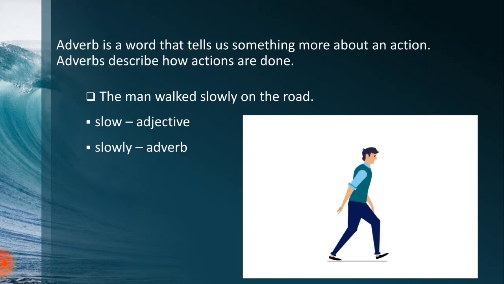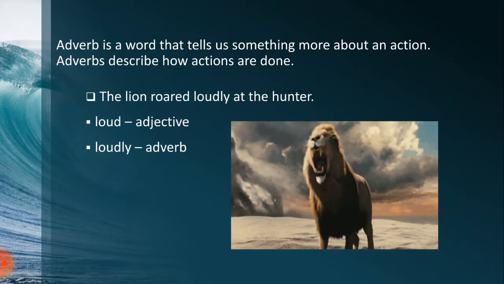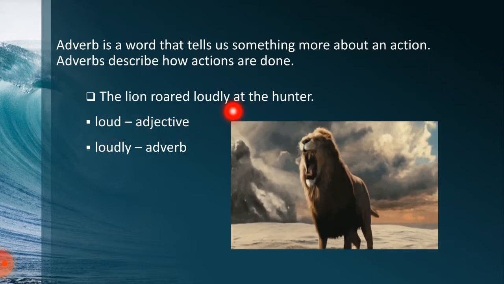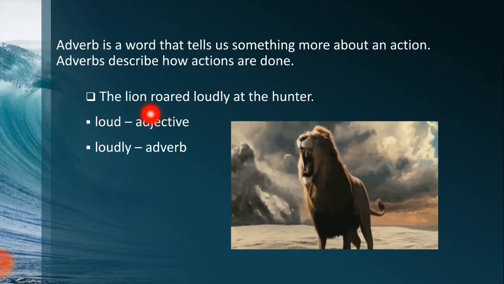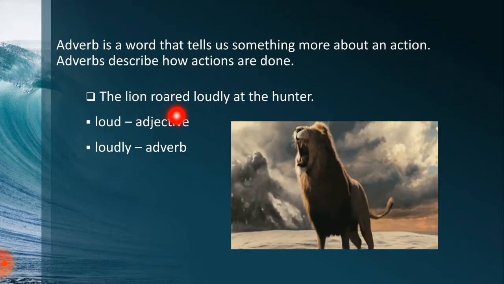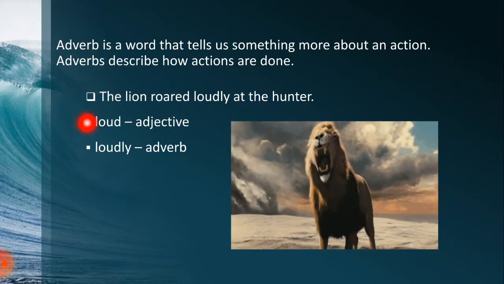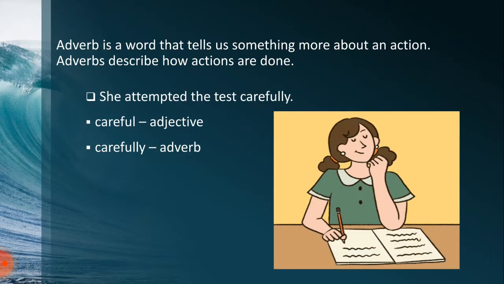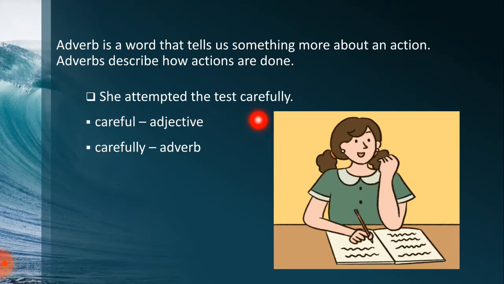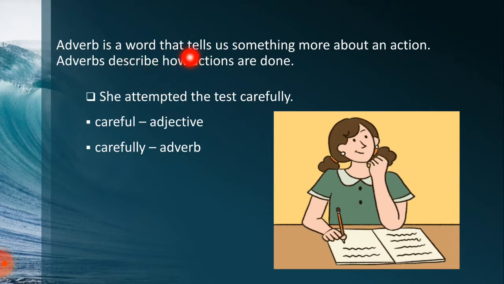The next example is the lion roared loudly at the hunter. Roared is the verb and loudly is the adverb, and it is made from the adjective loud. The next example is she attempted the test carefully. Here, the adverb carefully is derived from the adjective careful. It is telling us how she attempted the test. She attempted the test carefully.